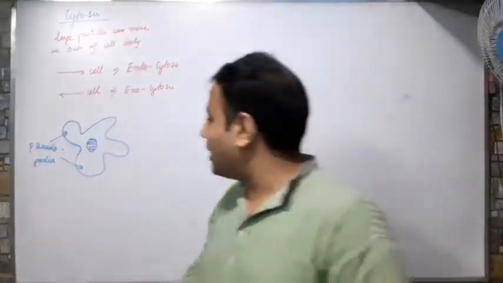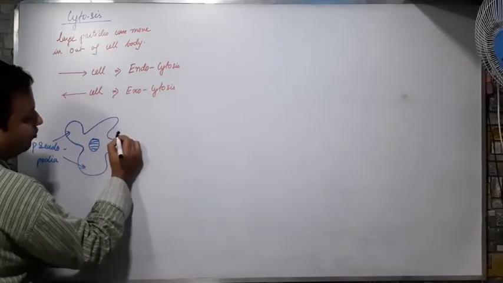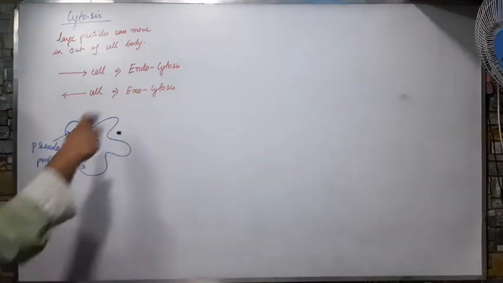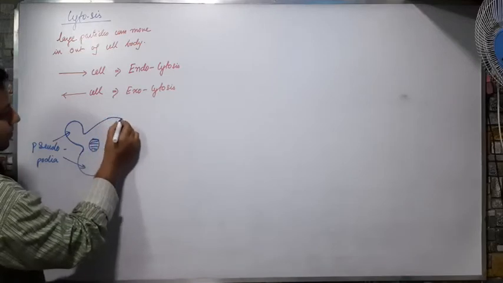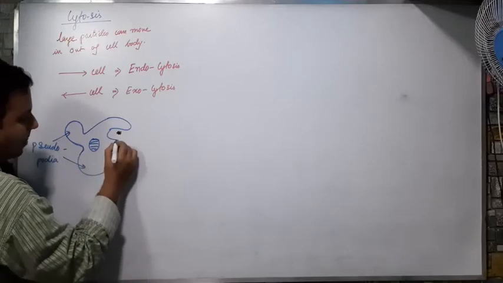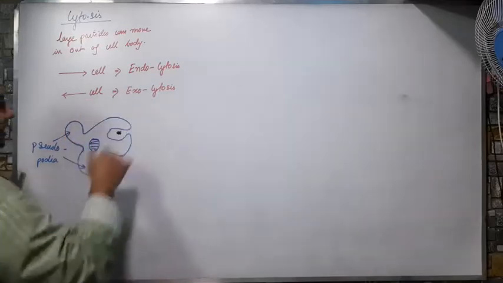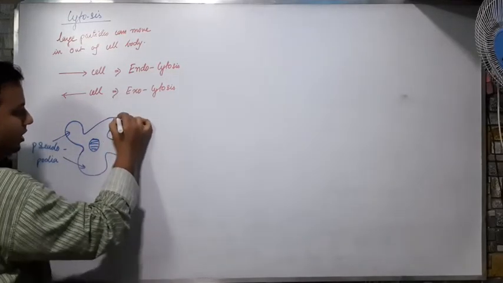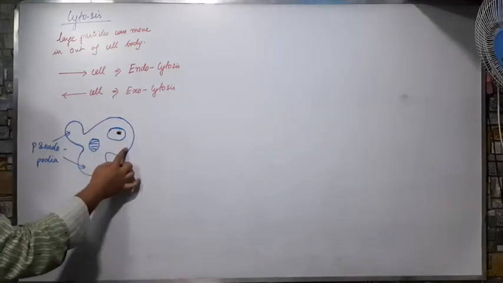So what happens? Suppose this amoeba sees a food over here. They are seeing a food substance over here. So what will it do? It will extend its pseudopodia like this. Then what will happen? Then it will engulf the food like this. Okay, now see what happened?